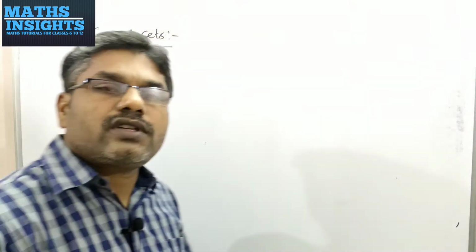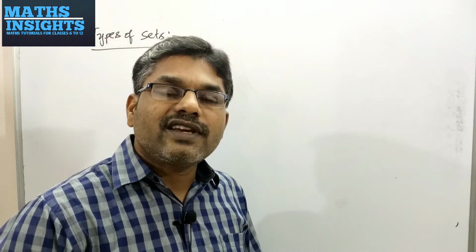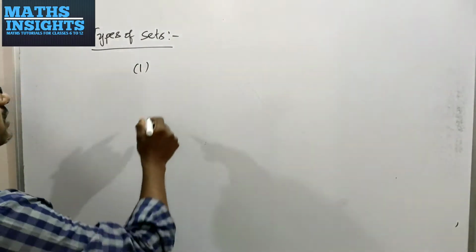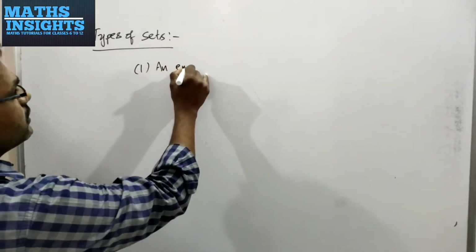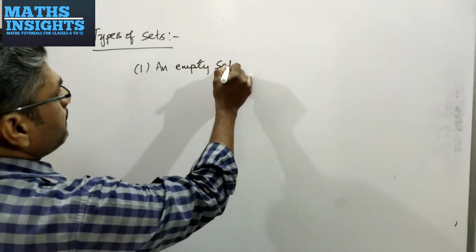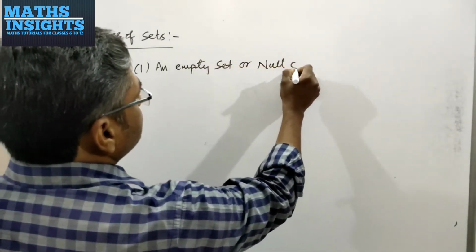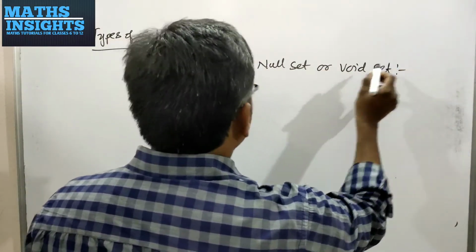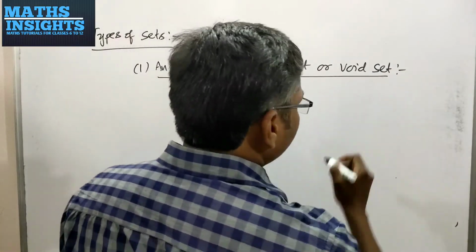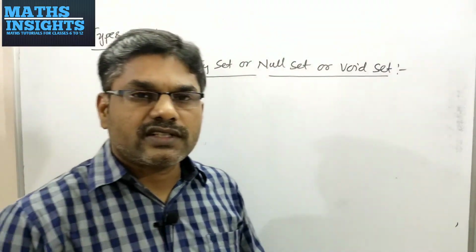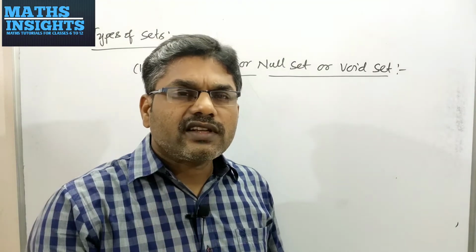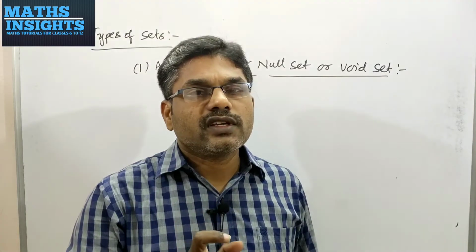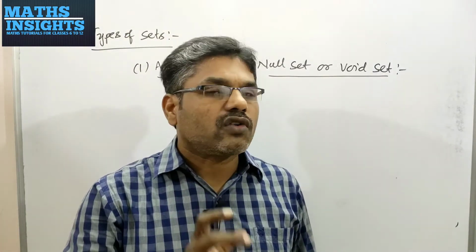Types of sets. First and foremost set we are going to discuss is a null set or empty set or void set. The name itself says empty set. An empty set is a set which does not contain any element in it. That is said to be an empty set or null set or void set.